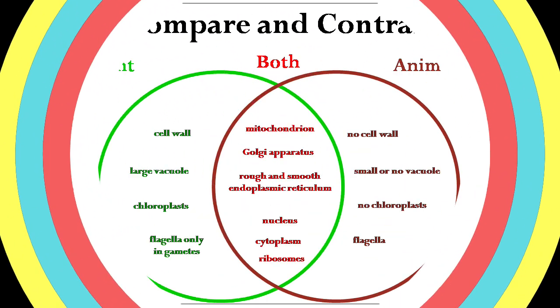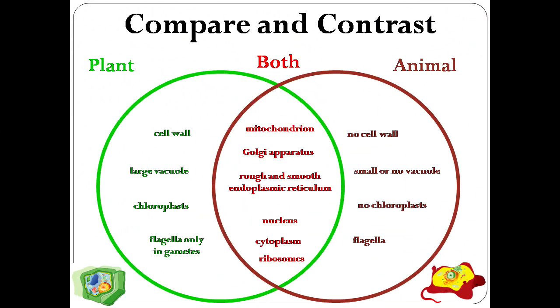If you see the similarities and differences between the plant and animal cell, the common features are that plant and animal cells share common organelles such as mitochondria, Golgi apparatus, rough and smooth endoplasmic reticulum, nucleus, cytoplasm, and the ribosome. So, how to define a cell?